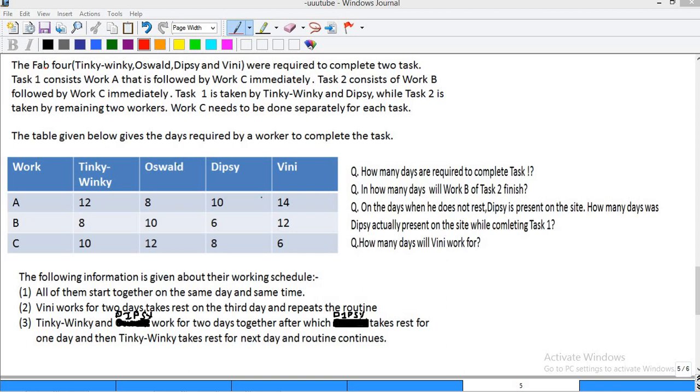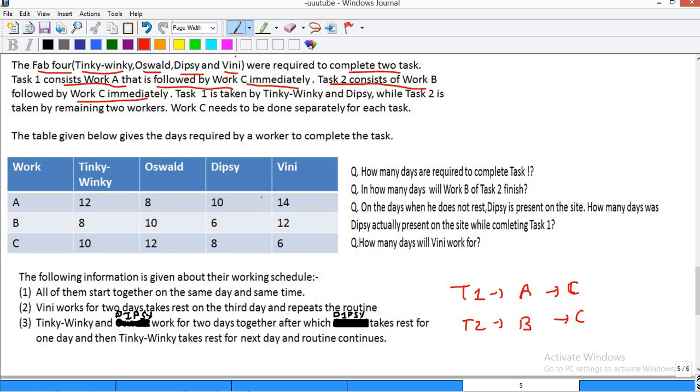So it says the Fab 4. These are the Fab 4, that is Tinky Winky, Oswald, Dipsy and Winnie, were required to complete two tasks. Task 1 consists of work A, followed by work C immediately. So task 1 is first work A and then work C. Further, task 2 consists of work B followed by work C immediately.